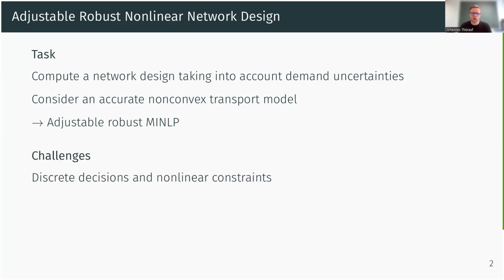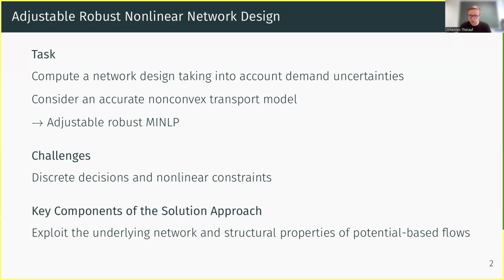The main challenges are that we have discrete decisions and nonlinear constraints. So we cannot apply any standard techniques of robust optimization, such as strong duality, for example, because we really have non-convex constraints for our adjustable decisions. And the question is now, how will we tackle these problems?